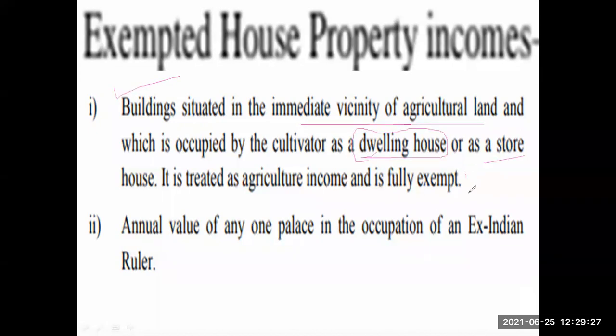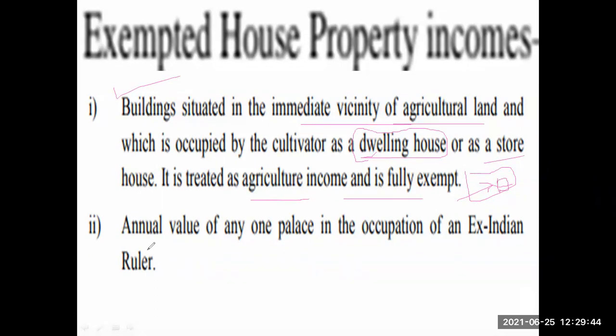He has 1 acre of land and is using it for agricultural purpose, and here he has constructed a house and he is living there. Then that house property is not going to be taxed. It is treated as agricultural income and it is fully exempt.